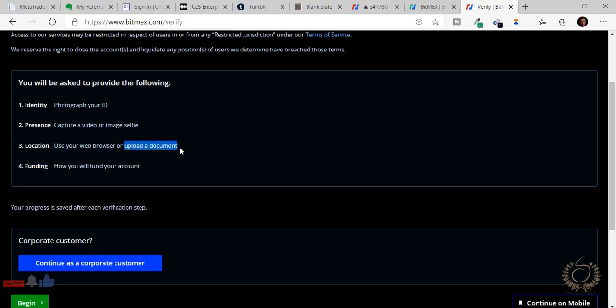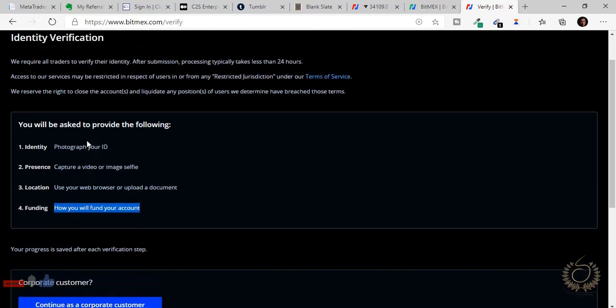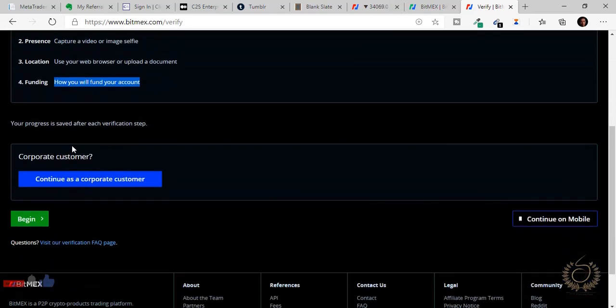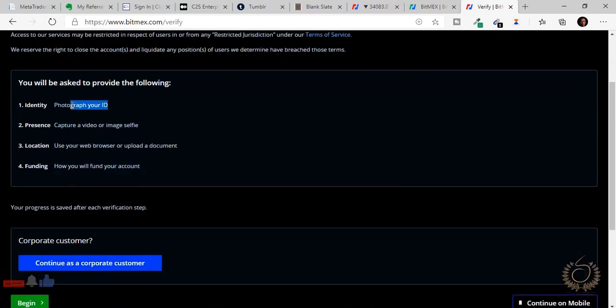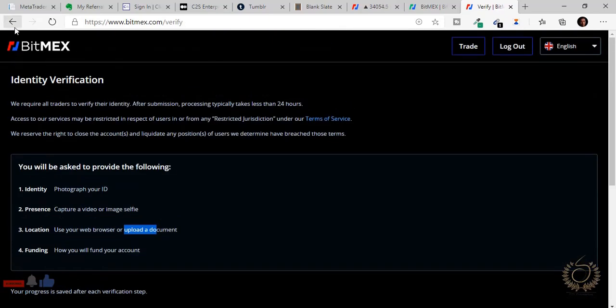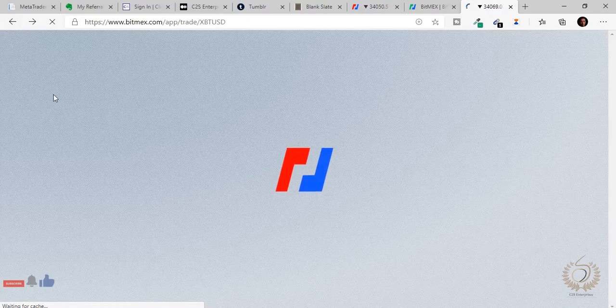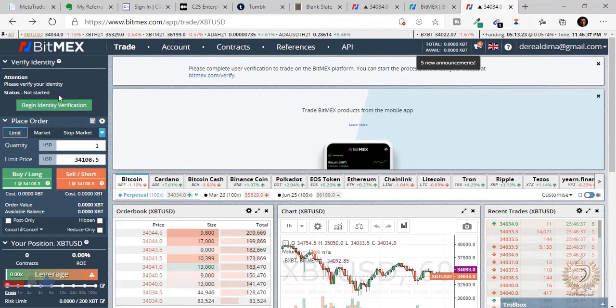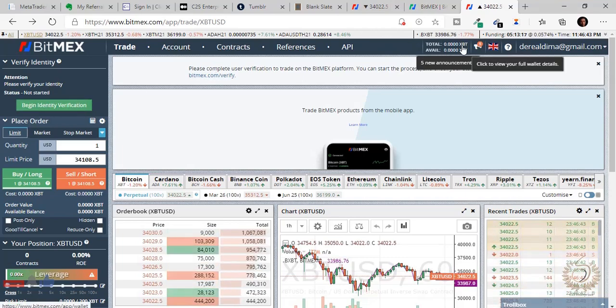This could be your bank statement or utility bill, and then you start talking about funding your account as deposit. Obviously this is an account for the purpose of the tutorial, so I'm not going to go through this. It's a pretty simple process. You click begin, you submit this, you go to the next one, you submit that, and that's it. You're pretty much done with that. So let's go back. I just wanted to show you that. Please make sure you verify this, it's their new principle. It wasn't here before, but as of now, if you don't do this, you can't trade on this platform. Another thing I wanted to show you guys is how to fund your money and all that.